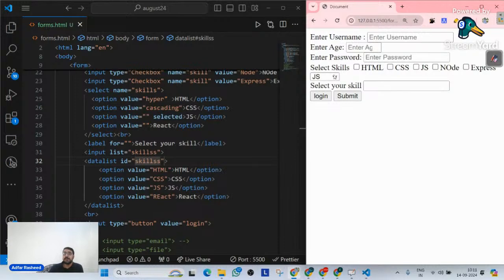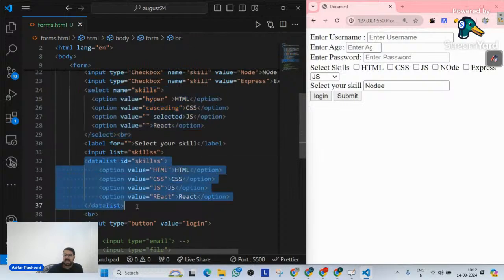So what's the difference between this drop down and this drop down over here? This drop down will not allow you to type anything, but with this drop down that I have over here, I can select any of these predefined options, but also I can write my own skill as well. Let's suppose I want to select a skill which is not mentioned in the predefined options, I can write such a thing as well. So I can write node and it will work properly. So that is the difference between the select tag and a data list tag.